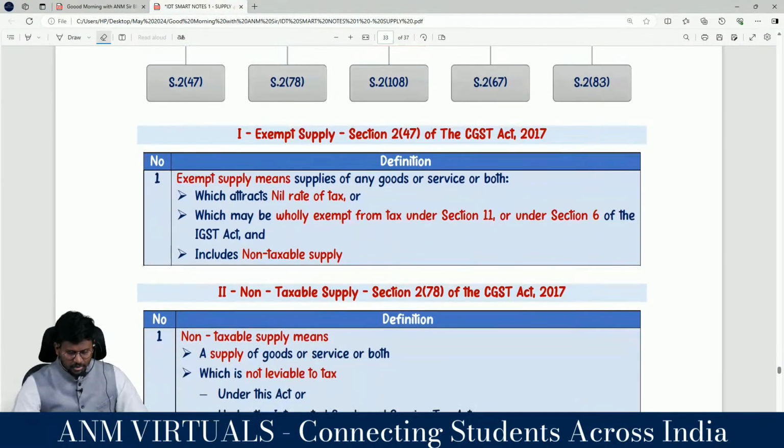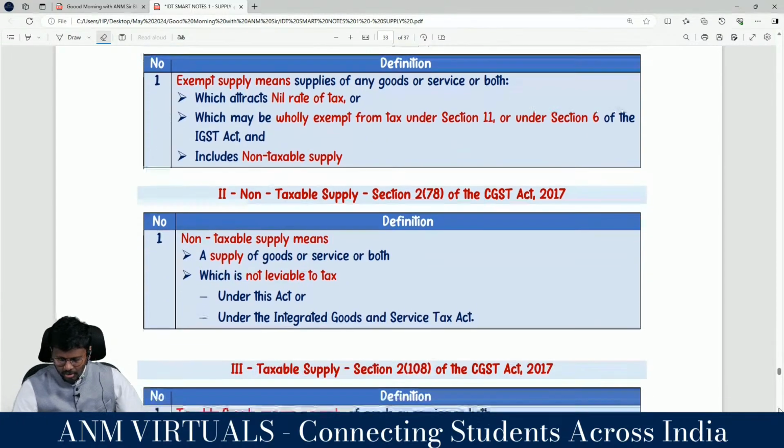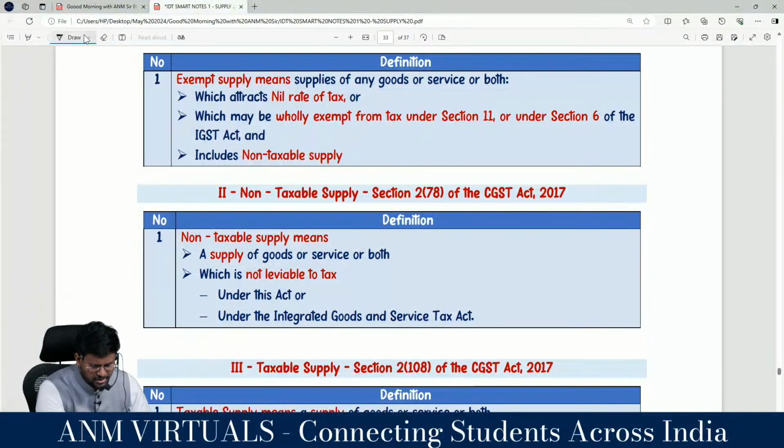Sir, exempt supply has three things? Yes, sir. Number 1, nil rate of tax: any supply which attracts nil rate of tax. Any supply which is wholly exempt from tax either under section 11 of the CGST Act or section 6 of the IGST Act. And the exempt supply includes non-taxable supply. The question arises, what is non-taxable supply?